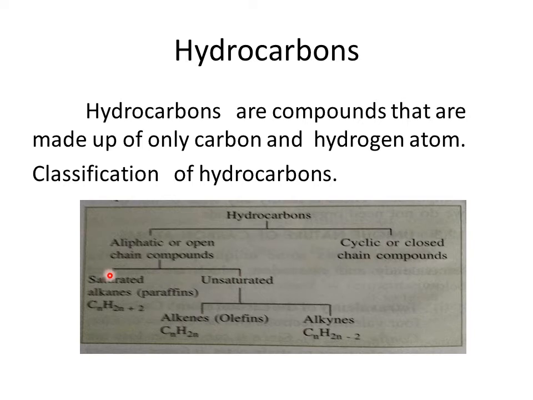Saturated hydrocarbons are also known as alkanes or paraffins. Unsaturated hydrocarbons are again classified as two. One is alkenes or olefins and the other one is alkynes.